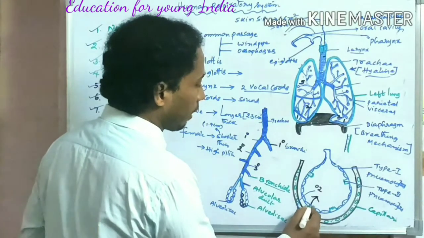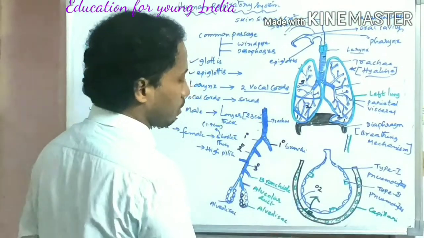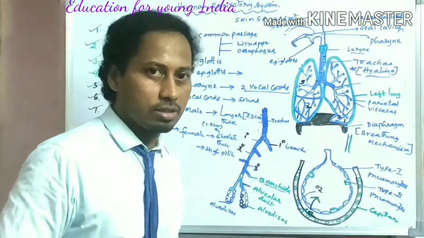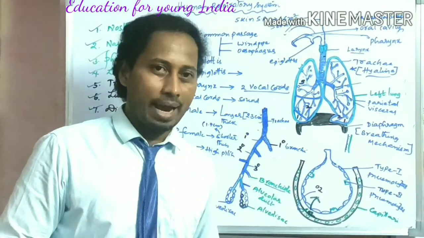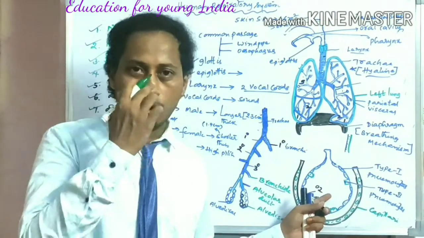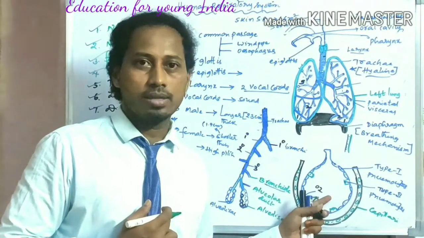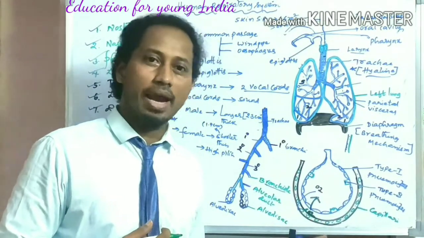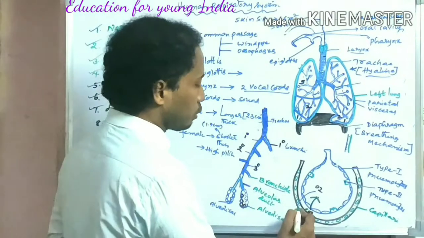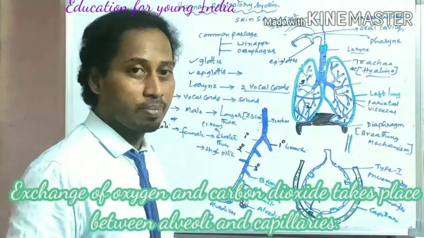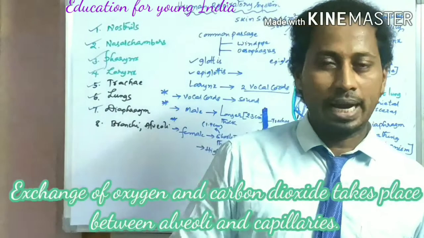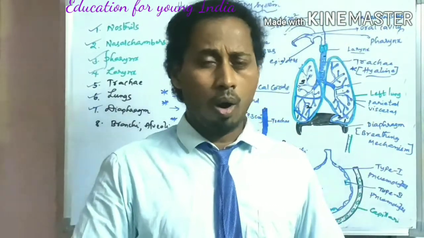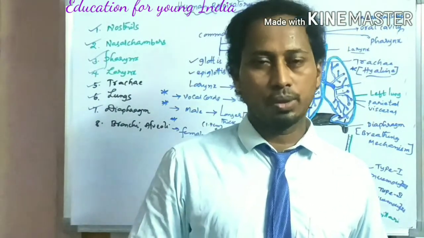This carbon dioxide tries to enter because in the alveoli, the carbon dioxide percentage is less, whereas oxygen is more, because through the nostrils, oxygen enters the lungs. So here is an oxygen rich environment, whereas in capillaries, a carbon dioxide rich environment. So an exchange of gases takes place. You know that gases always move from high concentration to low concentration.